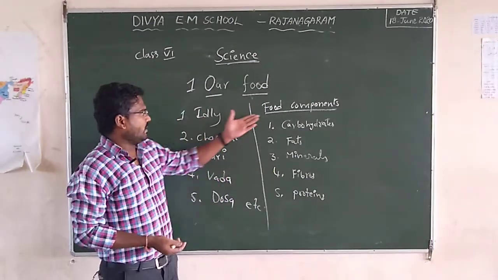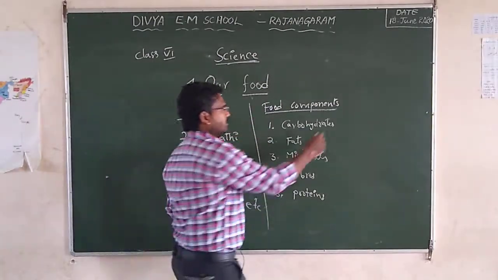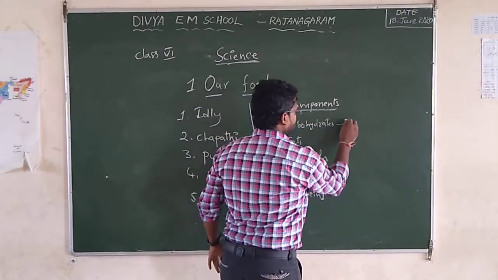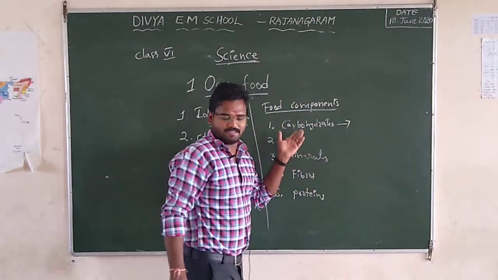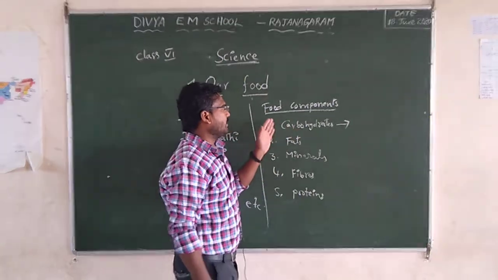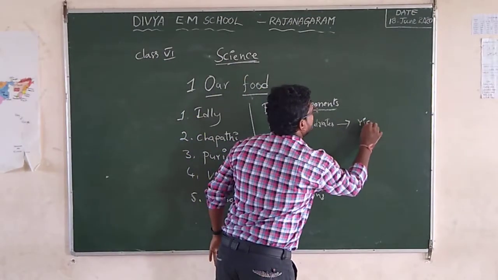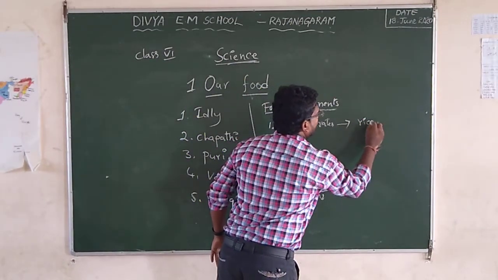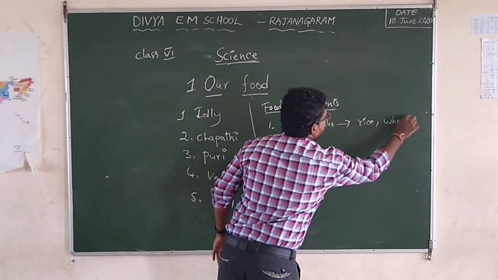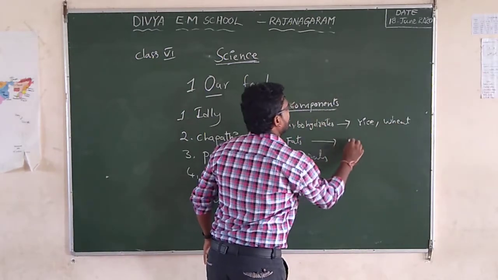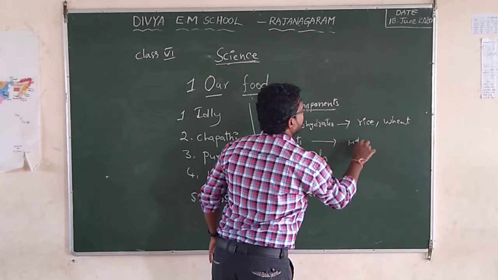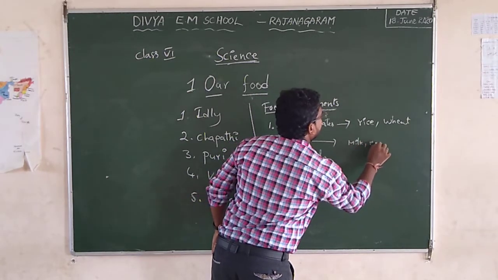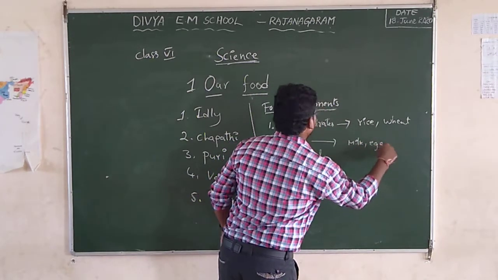We obtain carbohydrates mainly from rice and wheat. Fats from milk, egg and meat.